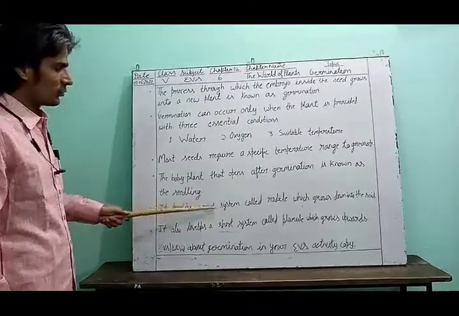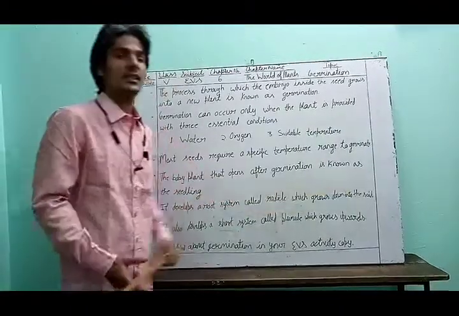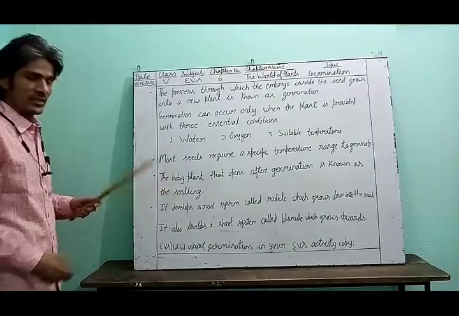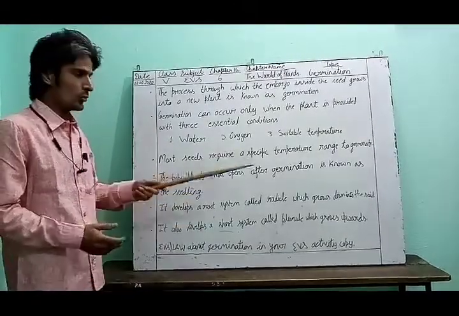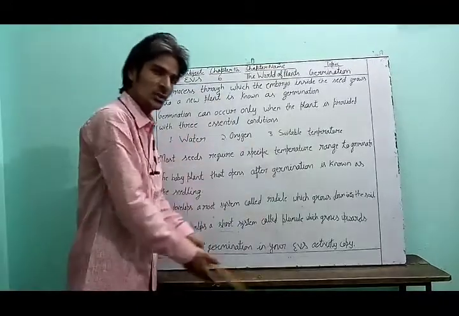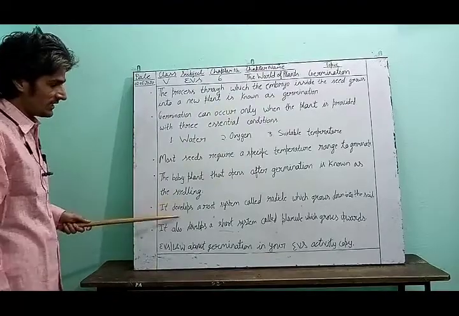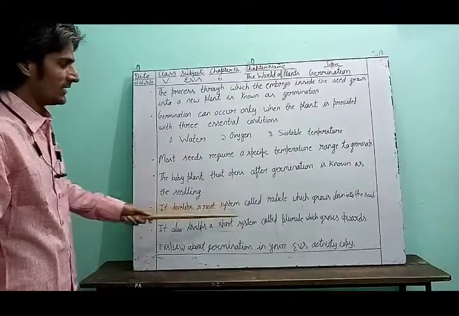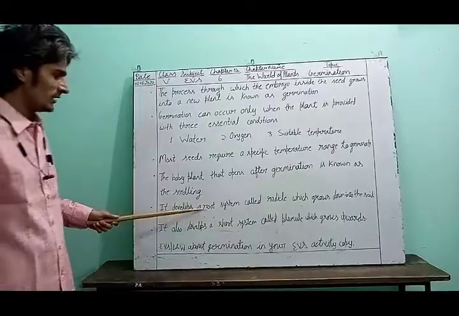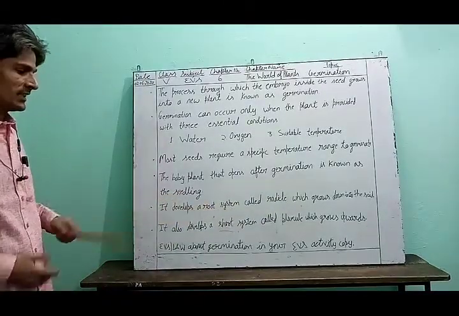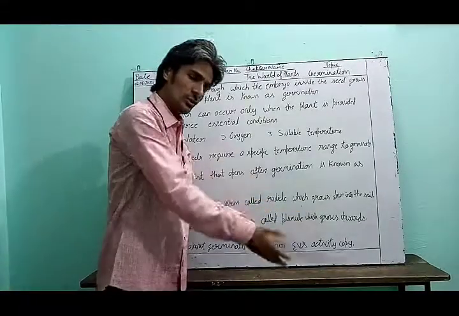It develops a root system called the radicle, which grows down into the soil. Means this seedling has a root system. You know, roots go inside the soil and take the nutrients for the plant. So this seedling has the root system, and that root system is known as the radicle. Okay, so the root system that is present in the seedling is called the radicle, and it grows downward into the soil.